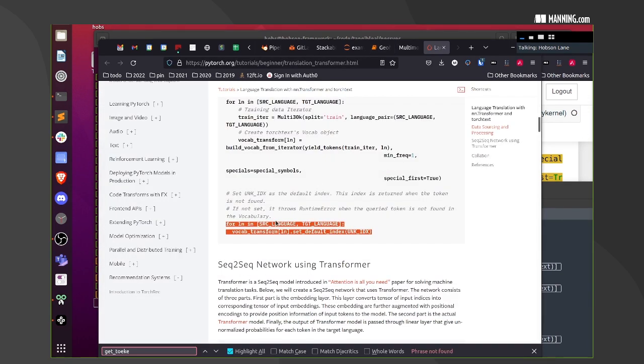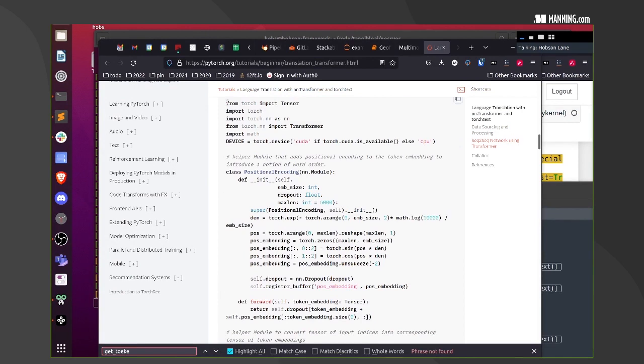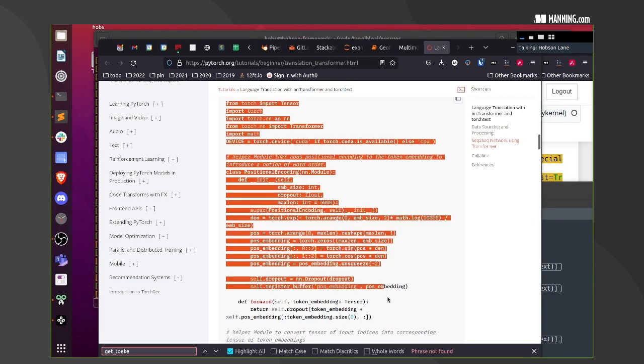Next, finally, sequence to sequence with a transformer. Okay. Now we've got that positional encoder. We can finally do that one. They're doing a slightly different one, so I'm going to go ahead and use theirs for now.